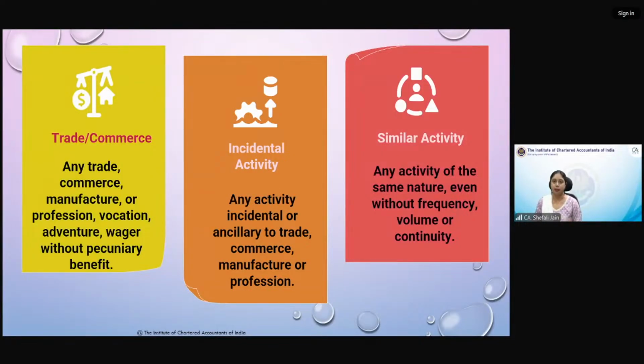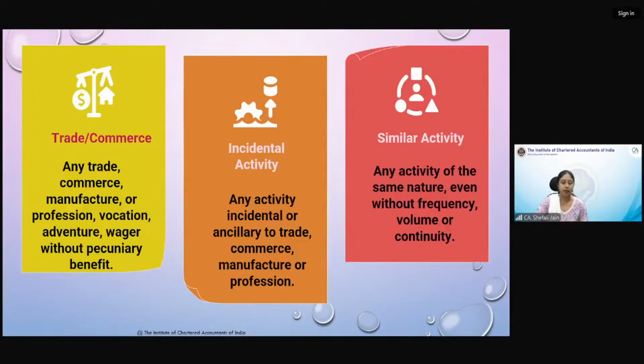We had seen that three parameters should be present in order to qualify any activity or transaction as supply. First, supply should be supply of goods or services or both. Second, supply should be for consideration. And third, supply should be in course or furtherance of business. The first two parameters were discussed in detail. Now this is the last parameter which we are discussing. Then we'll go to Schedule 1.